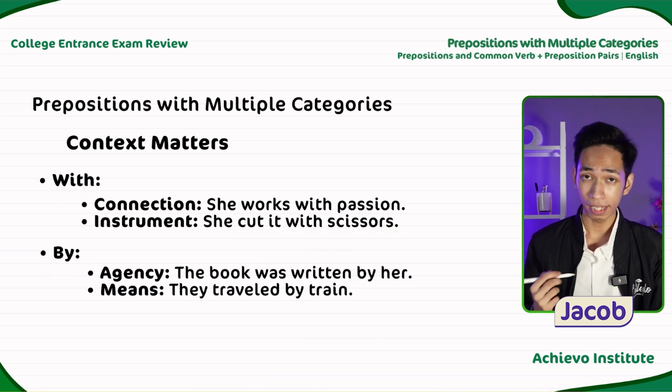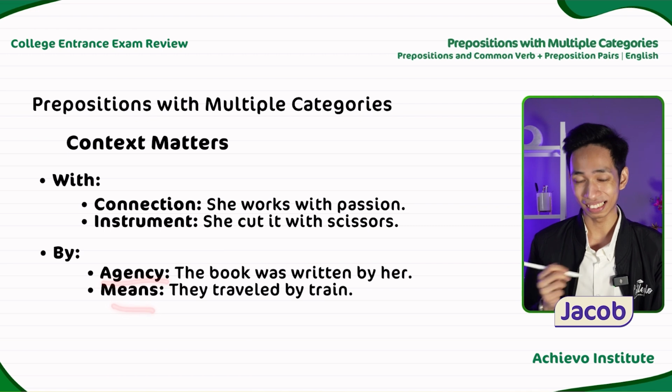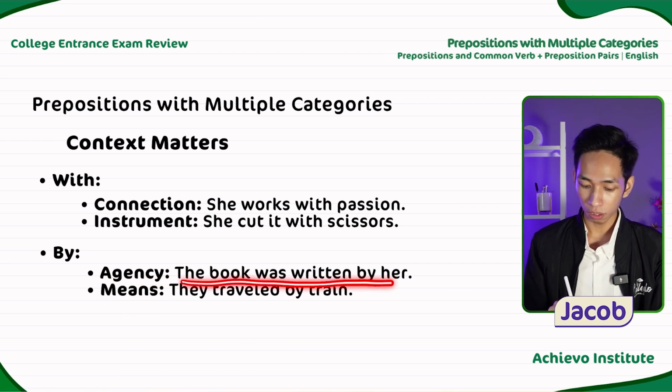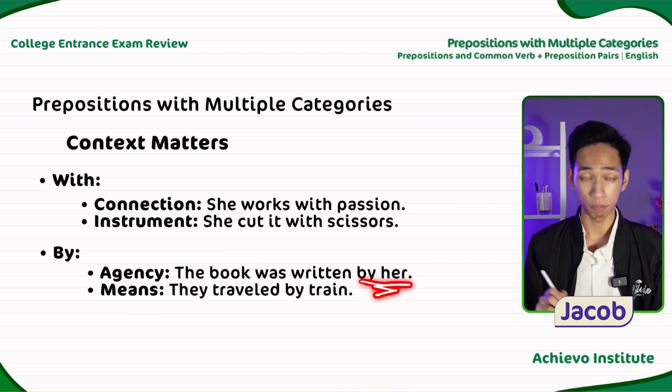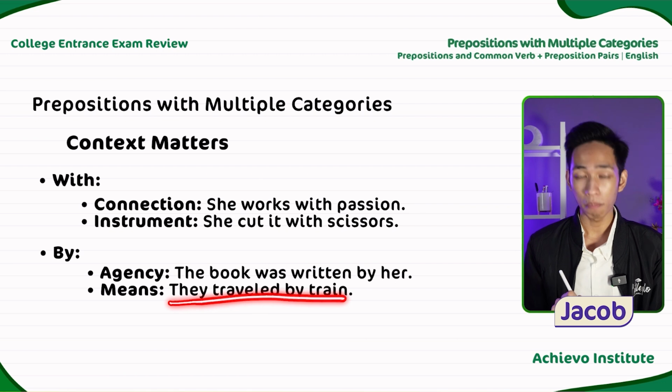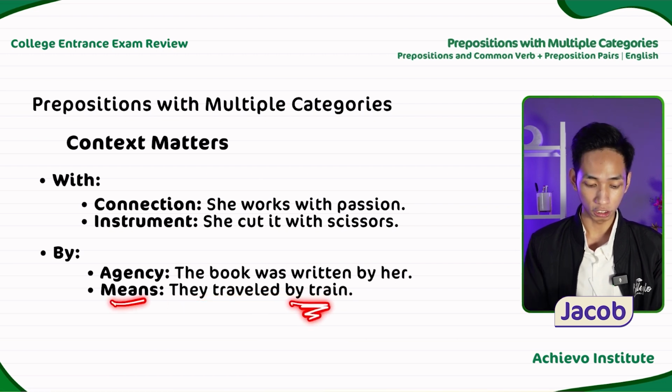Another one, by, it can be about agency or means. Okay, for agency, the book was written by her. So this is a preposition of agency. And they traveled by train. So this is a preposition of means.